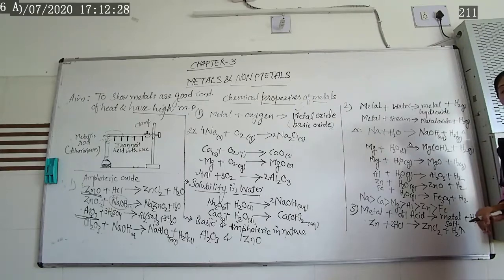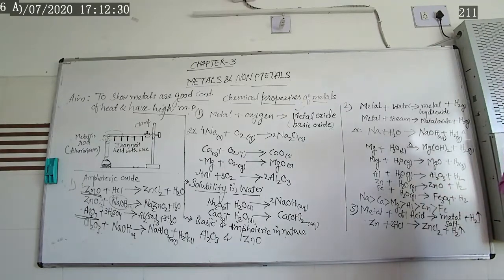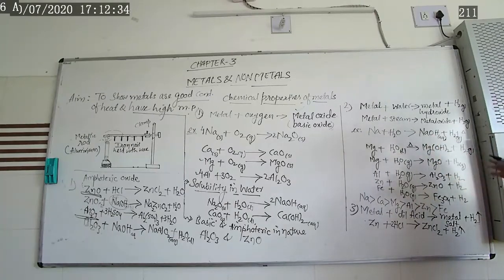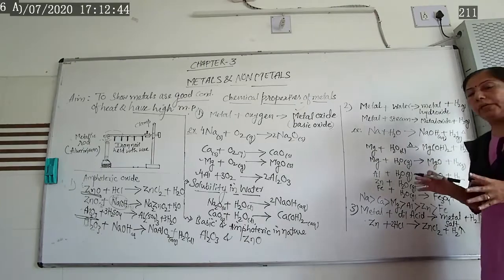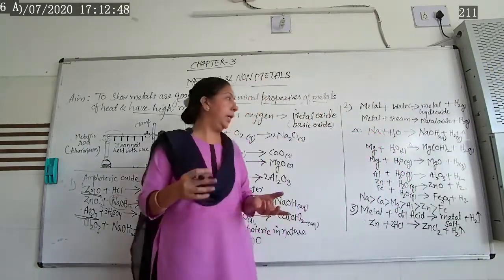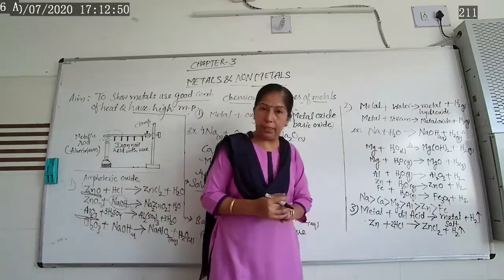Now let us see sodium. Sodium is a highly reactive metal. When we put it inside water, immediately what happens? Sodium hydroxide forms, hydrogen gas is formed, and a large amount of heat is generated. It is a violent, vigorous and highly exothermic reaction.